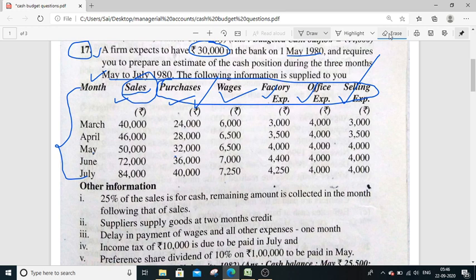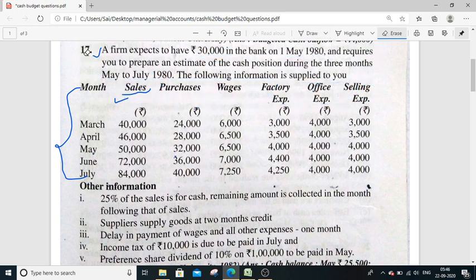Okay, let us understand the question clearly. Now we have to prepare a cash budget for how many months? 3 months. What are those 3 months? May, June, July. Just remember that. Now guys, look here. The other information is very much important.